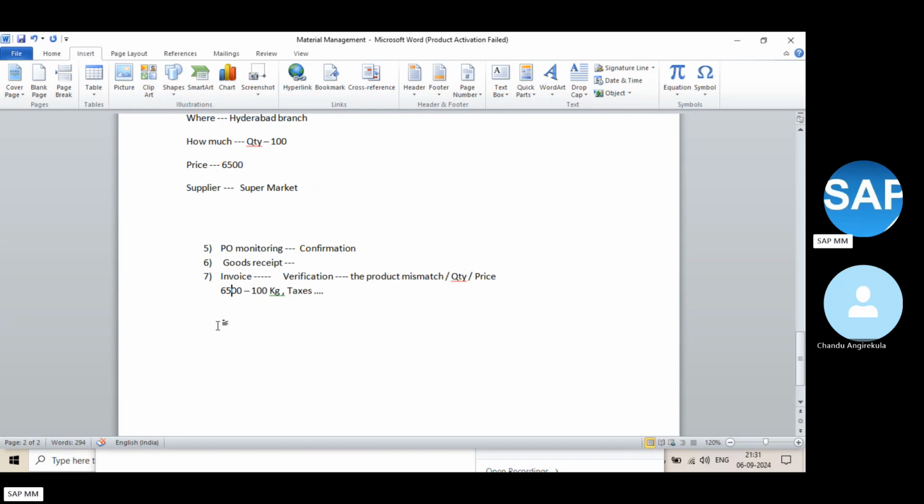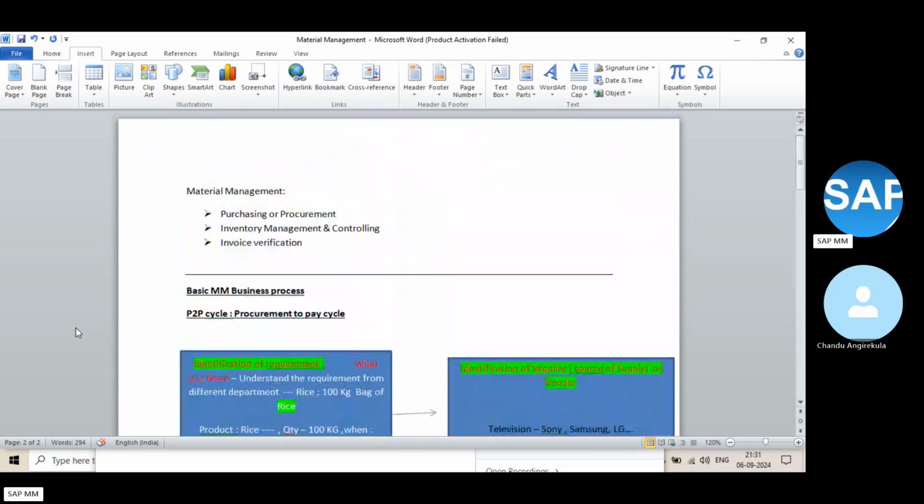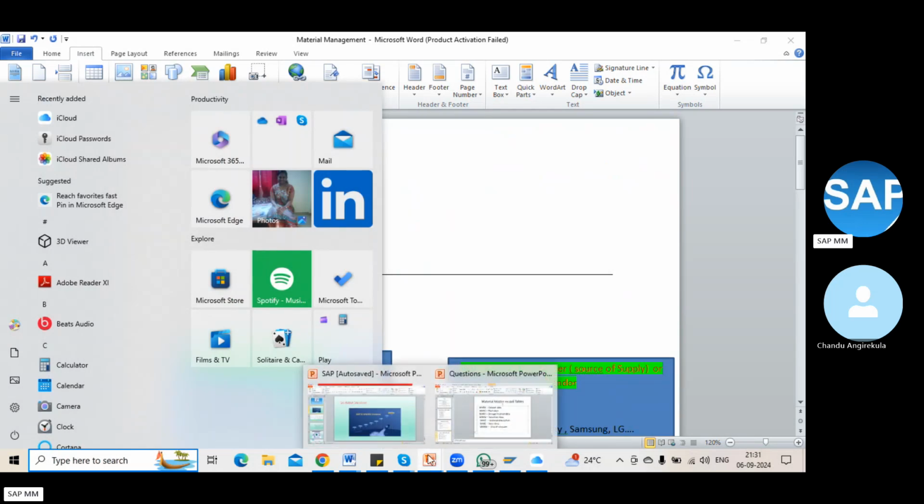That means you process it, saying okay, this invoice is good, then it goes to the financial department, and they will pay the amount. Okay, so this complete cycle is called the procurement to pay cycle. Let's see a quick view just to understand that.